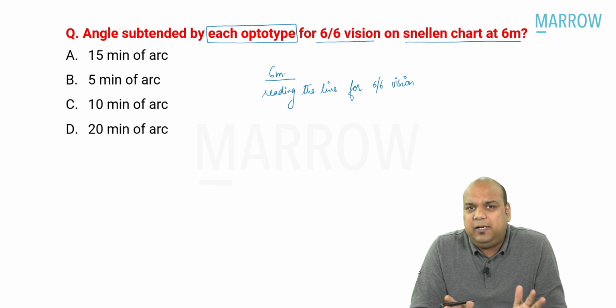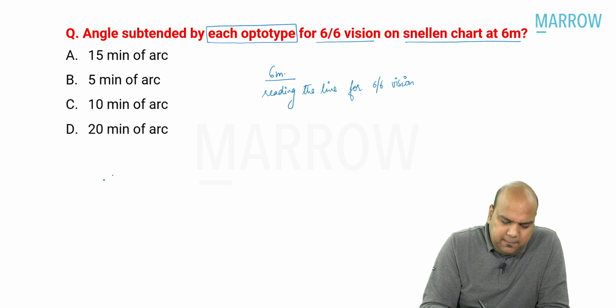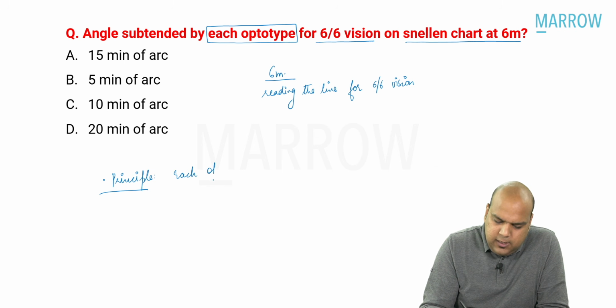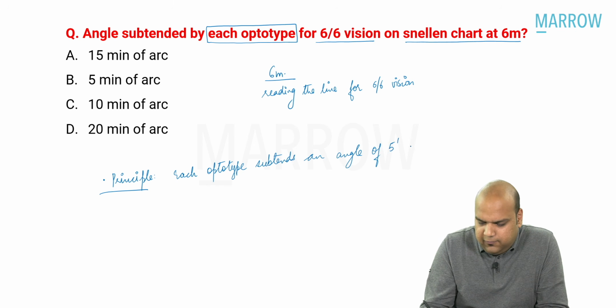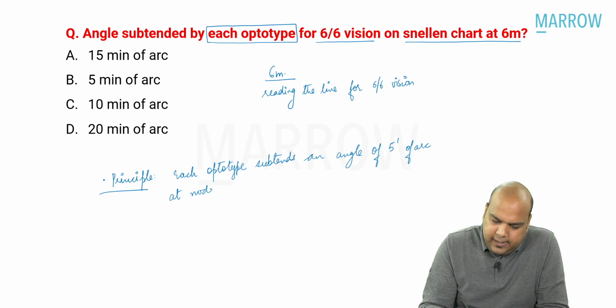So I think this was a pretty easy question because we know the principle of Snellen's chart. What is the principle of Snellen's chart? I will just write it down for you. Each optotype or each letter subtends an angle of 5 minutes of arc at the nodal point of the eye when viewed from its respective distance.